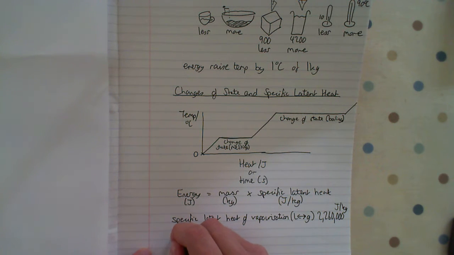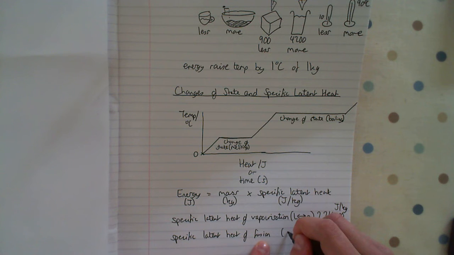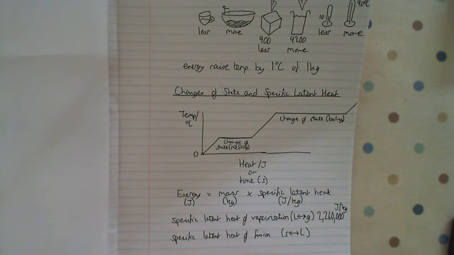The specific latent heat of fusion, fusion means between a solid to a liquid or a liquid to a solid, is much less. For example, it could be 200,000 joules per kilogram. And again, you don't need to remember this number.